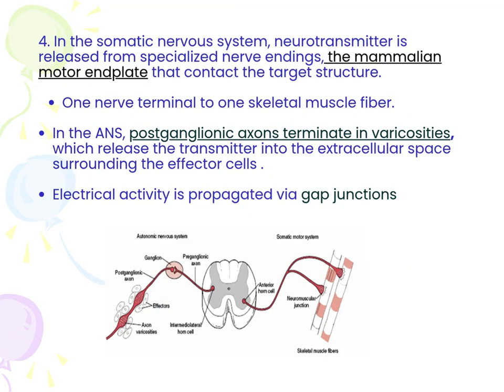In the somatic nervous system, neurotransmitter is released from specialized nerve endings, while the mammalian motor end plate contacts the target structure. There you get one nerve terminal to one skeletal muscle fiber. In the ANS, postganglionic axons terminate in varicosities, which release the transmitter into the extracellular space surrounding the effector cells. Electrical activity is propagated via gap junctions.